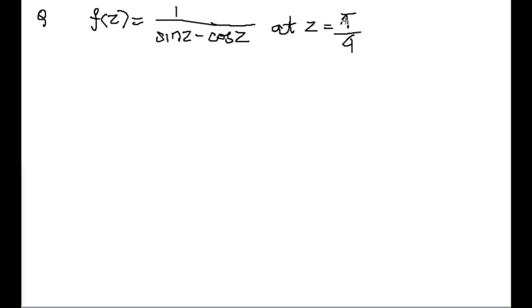Which type of singularity does this have at z equal to pi by 4? For finding the poles of the given function, or we can say the types of singularity, first step 1: equate the denominator to 0. Our denominator is sin z minus cos z, so we put sin of z minus cos of z equal to 0.